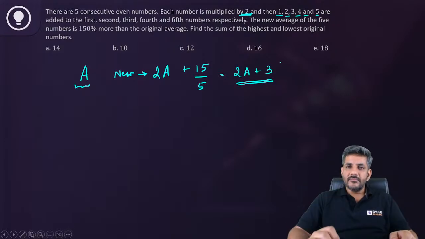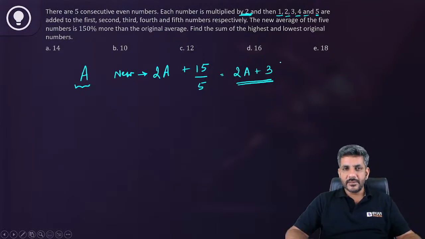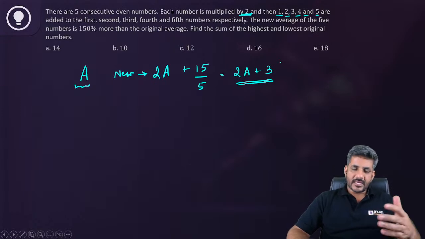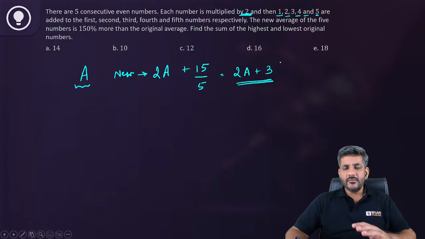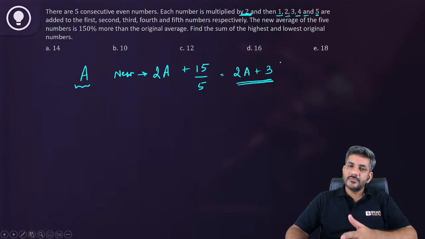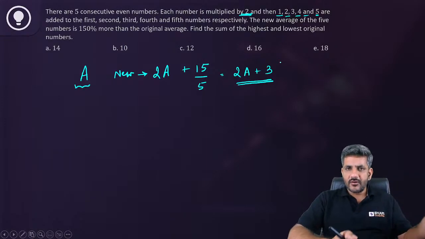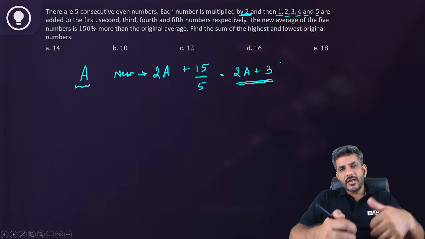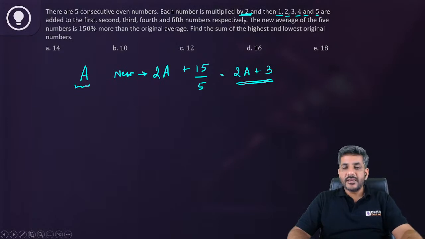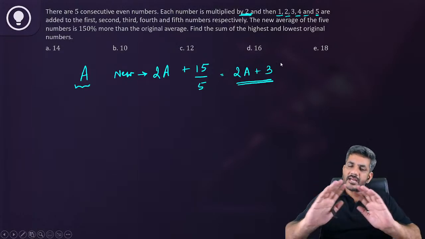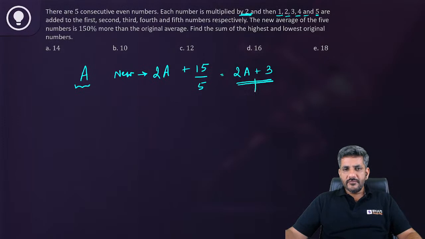So average is a number which actually gets multiplied by the same number if all the numbers are multiplied by the same number. It gets divided if you divide all of them. If you add something to all of them, the average also increases by that much; if you subtract from all of them, the average also gets subtracted. Otherwise, if something different is added to each number, the sum divided by the total number of numbers is the increase in average. Meaning, whatever extra comes will be shared among all. So the new average is 2a plus 3.